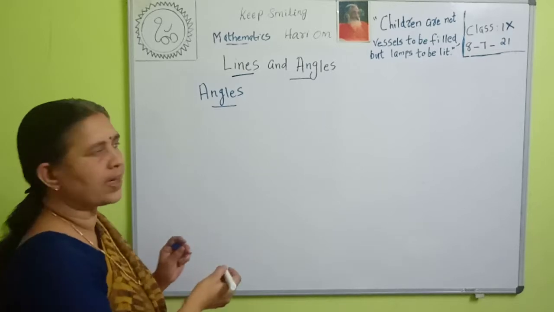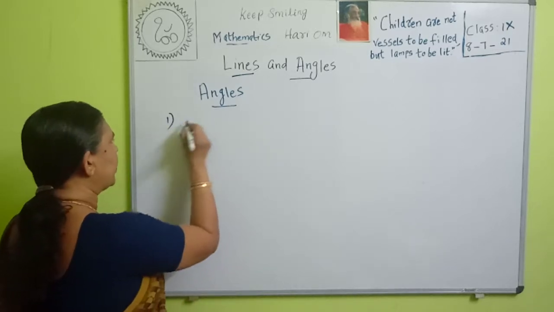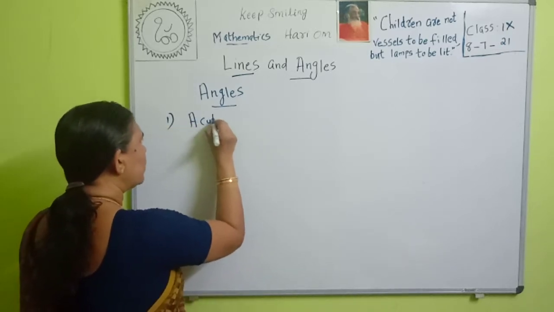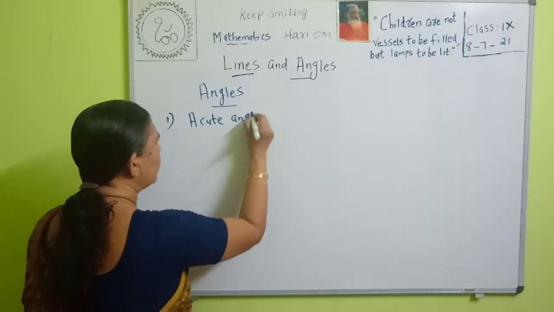Next is angles. First one, acute angle. What is an acute angle? You studied it in 8th standard.